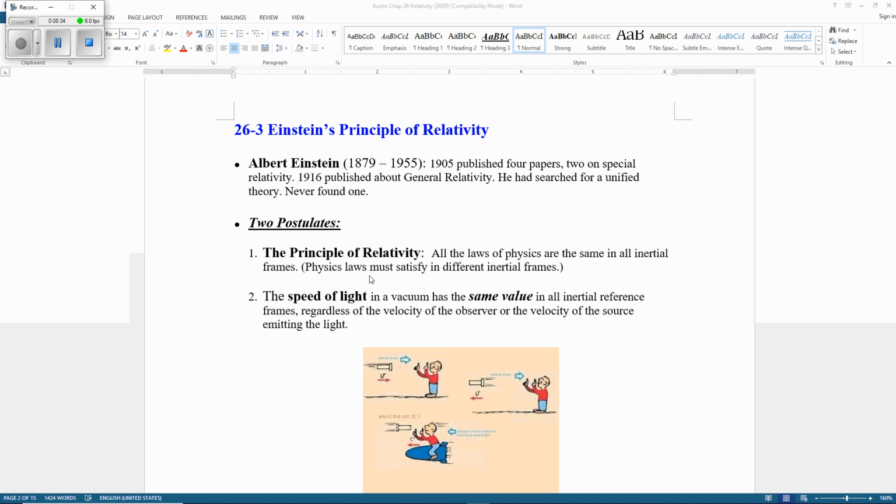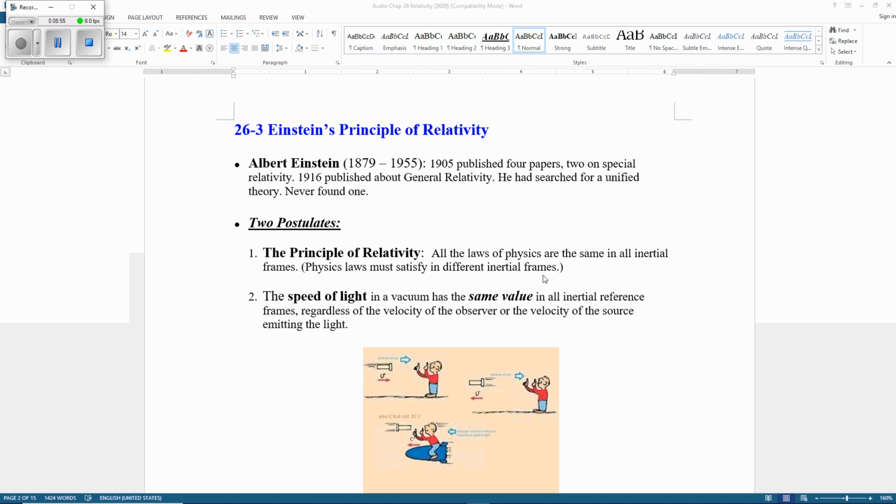So physics law must be satisfied in different frames. I will discuss more detail. So physics law must be the same in all frames of reference. Of course, they must be inertial. They must be at constant speed.